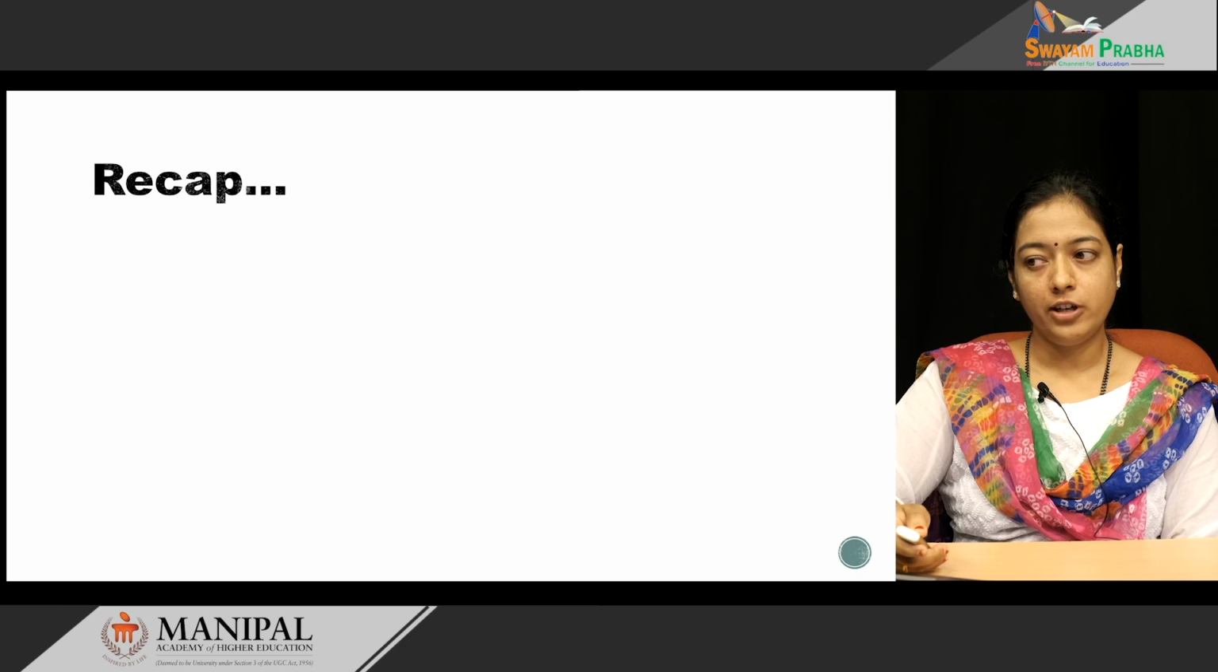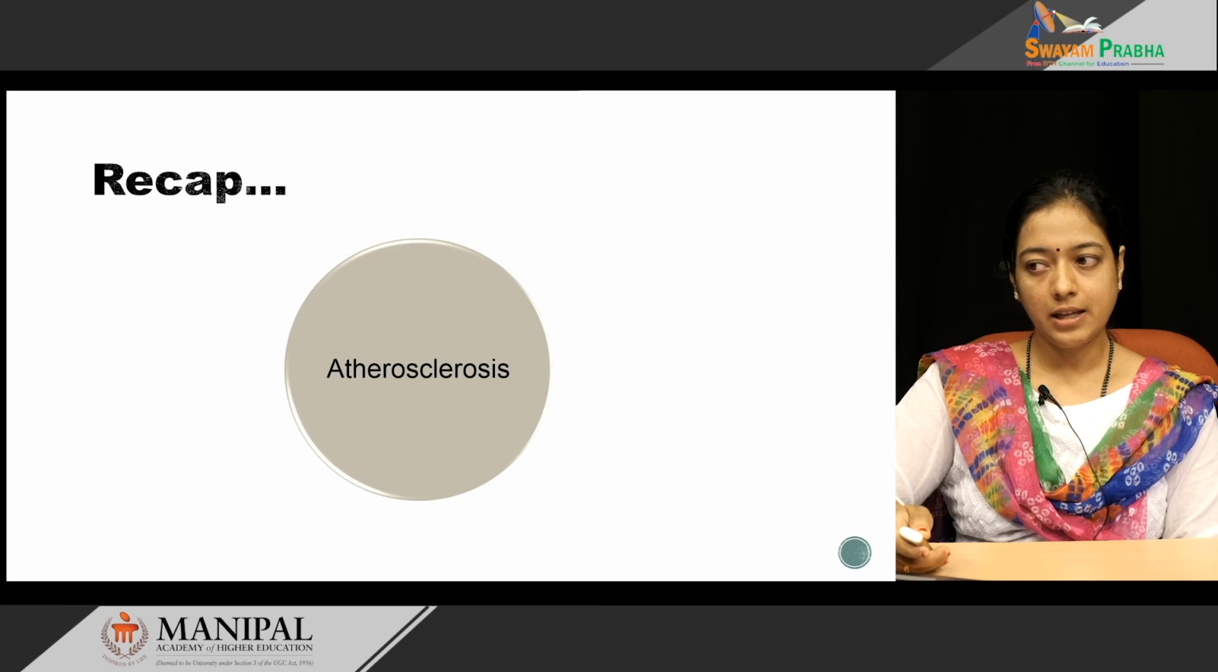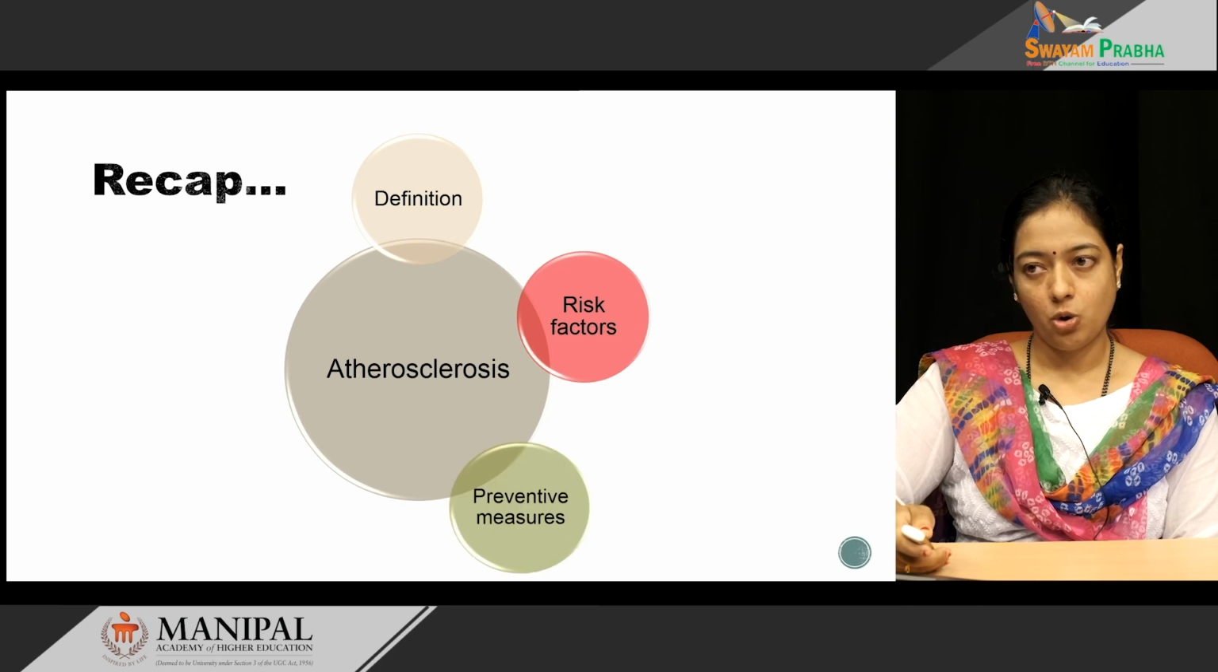To recap what we have learned in today's class, we have defined what atherosclerosis is. Sclerosis means hardening of the arteries. In atherosclerosis, there is mainly accumulation of lipids. There are many risk factors for atherosclerosis; some are modifiable, some are non-modifiable. Also, there are many causes for atherosclerosis, some diseases like diabetes mellitus, hypertension, obesity, hypothyroidism, hyperlipidemias and so on.